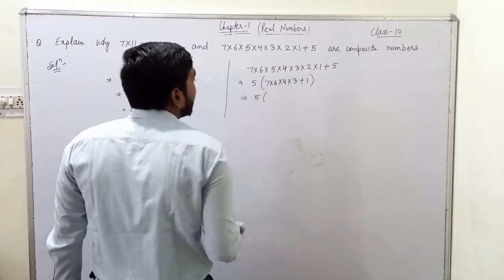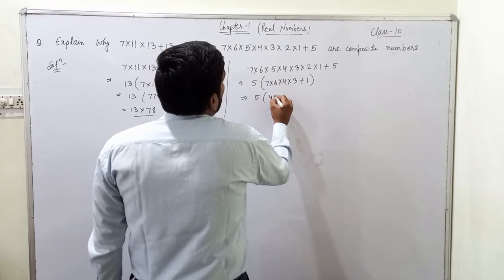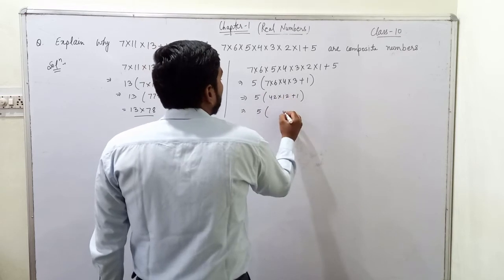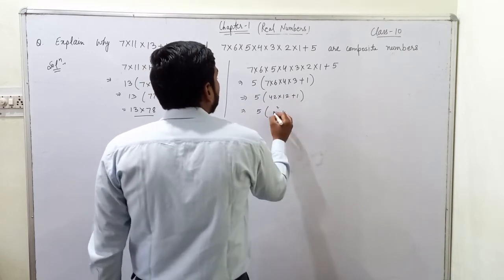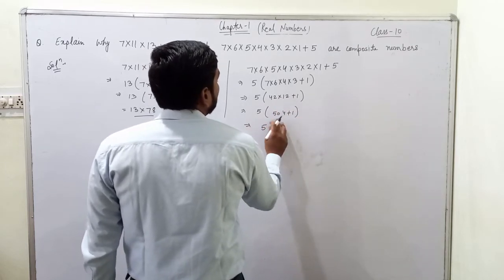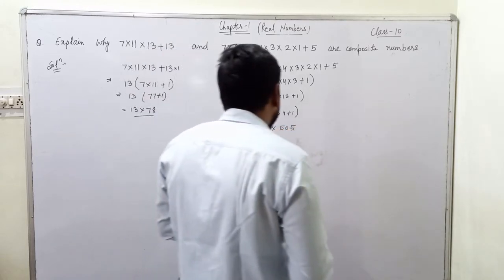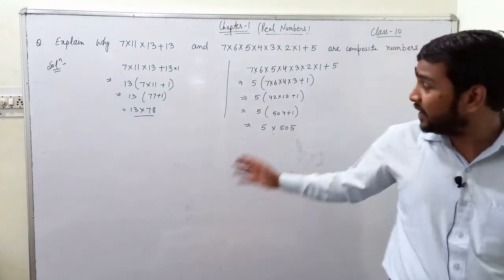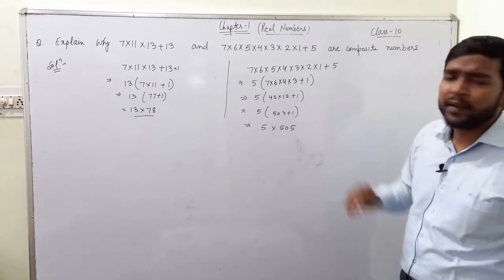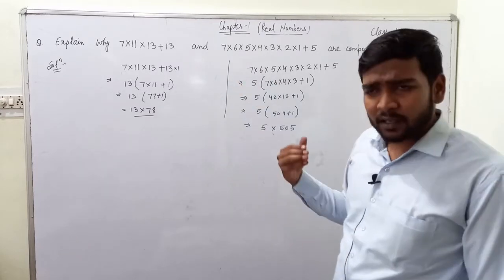Now, what we will get? We will get 7 6 are 42 into 12 plus 1. So we will get 12 2 is 24, we carry 2, 12 4 is 48, 48 and 2 is 50, 504 plus 1. So we will get 5 times 505. So the given expression is divisible by 5 and 505. It is also divisible by 101. There will be many more numbers by which the number will be divisible. So both these expressions are composite. They are not prime. Let us move to another question.